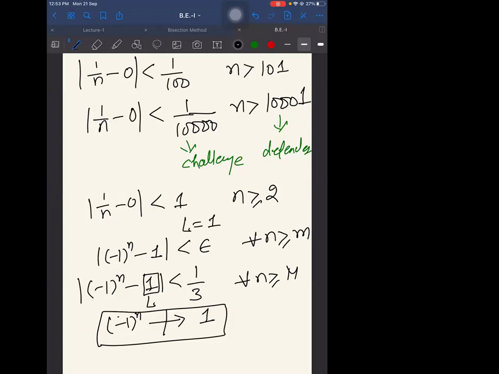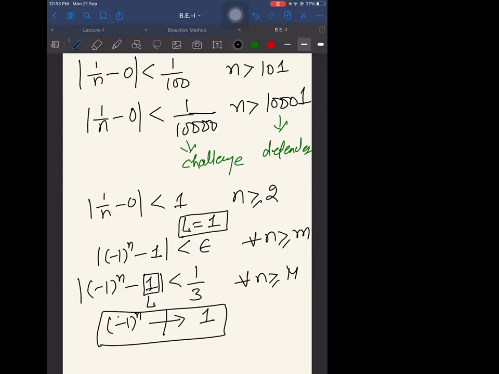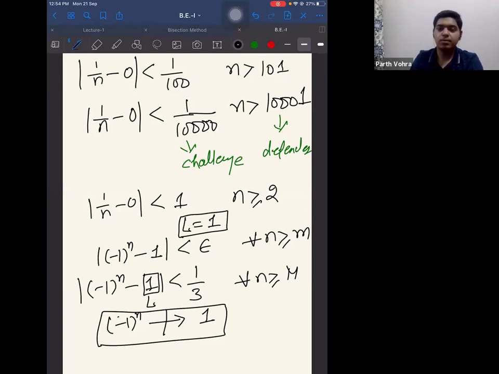We are saying that it will converge to L if this thing happens. So if somebody asks you whether this converges to 1, of course you need to pick L to be 1. So this is the question. Is it fine? Are you getting the thing? Yes, sir.